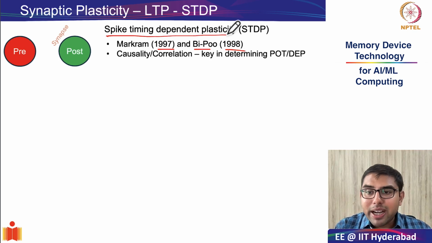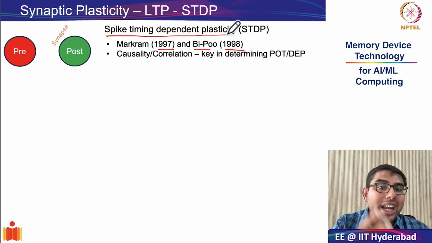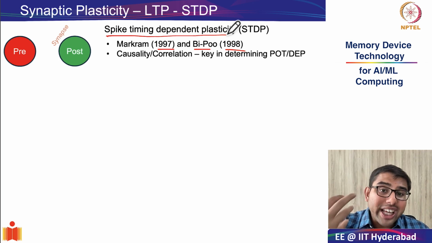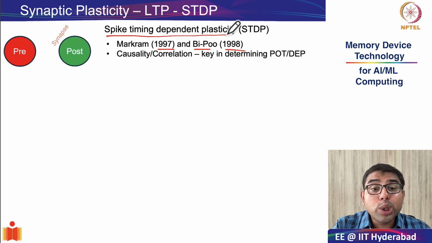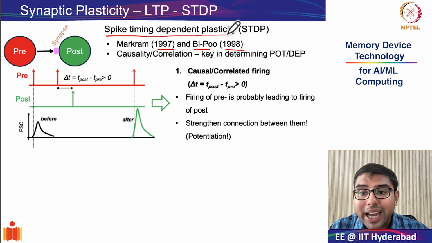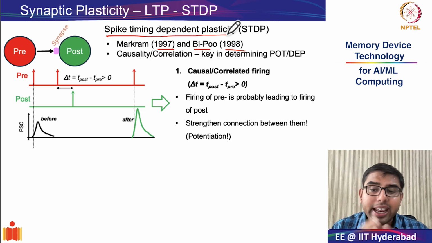The spike time dependent plasticity explains that causality or correlation is the key in determining not just whether there is potentiation or depression, but also the magnitude of the change in the synaptic weight. So let us understand what is spike timing dependent plasticity. Let's look at the first case, which is shown in the slides.